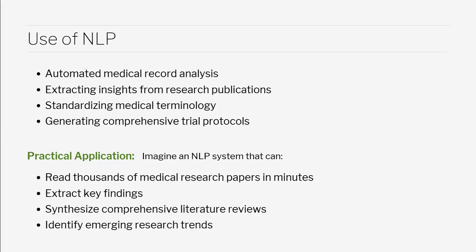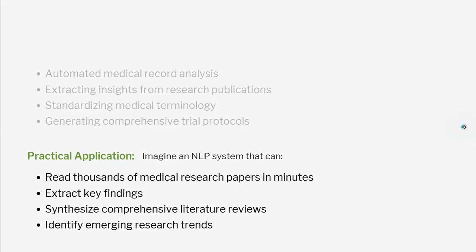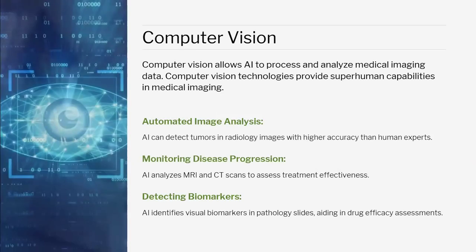It can also synthesize comprehensive literature reviews and identify emerging research trends. It will see what the emerging trends are globally by reading all the research papers. So this is very effective if we use AI, and obviously the industry is using AI. So we need to understand how we can use AI.